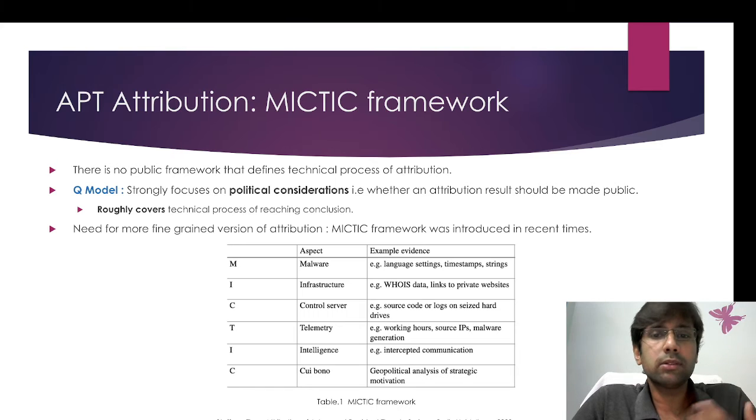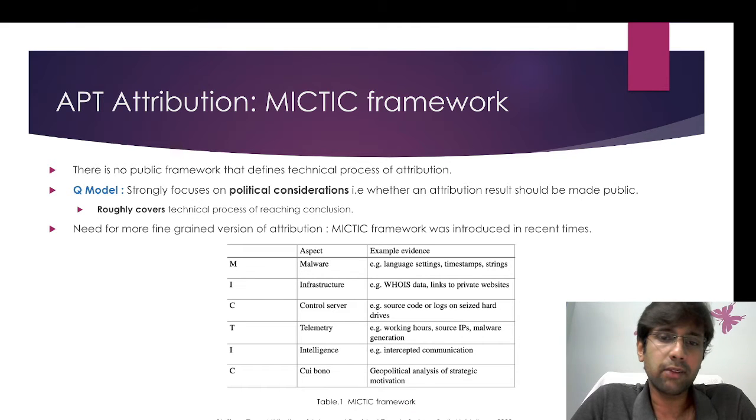So in order to tie those loose ends and come up with a much more robust APT attribution framework, in 2020 Timo Steffens came up with this MICTIC framework to attribute a particular APT actor, country or individual to a particular espionage by state-sponsored APT groups. So this is the high-level overview of the MICTIC framework. Coming to the details, it covers 6 different aspects in the APT attribution method.